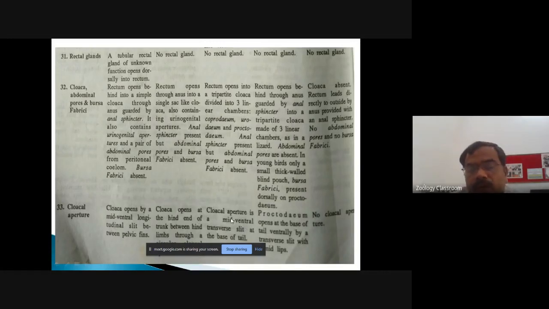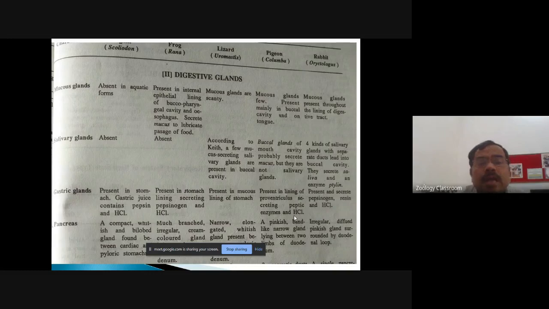In the reptile, the cloacal aperture is a mid-ventral transverse slit at the base of the tail, and in the birds, the proctodeum opens at the base of the tail ventrally by a transverse slit-like aperture. Okay, come to the next slide. This is the account. We have completed the information of the alimentary canal.